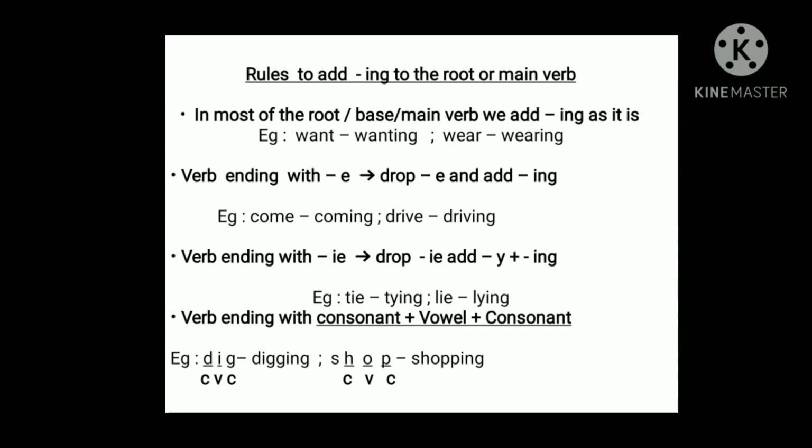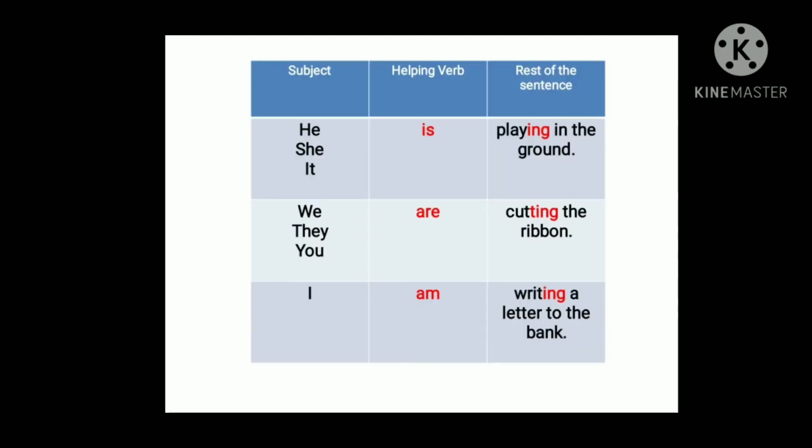Okay. Now look at the second example. Shop. S-H-O-P. Now look at the H. H is consonant. O is vowel. Then P is consonant. When you come to a four-letter word, you have to take the last three letters. H is consonant, O is vowel and P is consonant. So we have to double the P. Then you have to add ing. Hope you're clear.